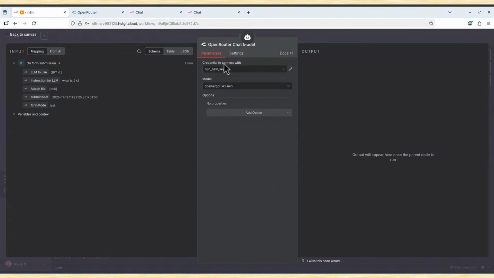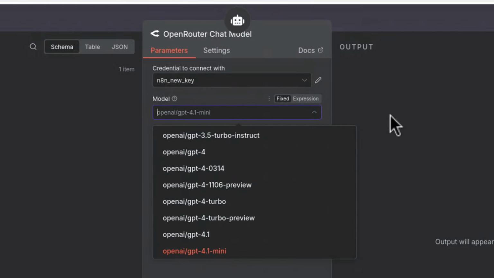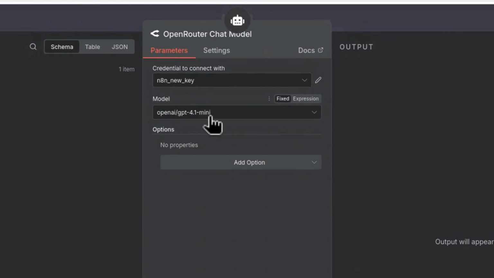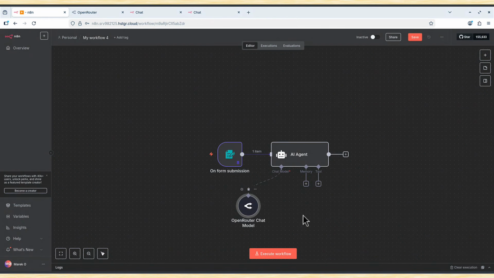That's what it is. Credential to connect with my API key, it connects me to Open Router, and the model, yes, let's leave it as it is. GPT 4.1 is chosen by default, and that's what we also chose in our drop-down menu. That's basically it. We can go back to Canvas, and our AI agent should be completed now.